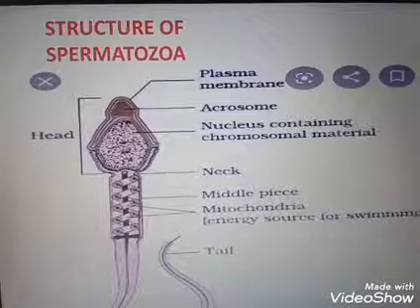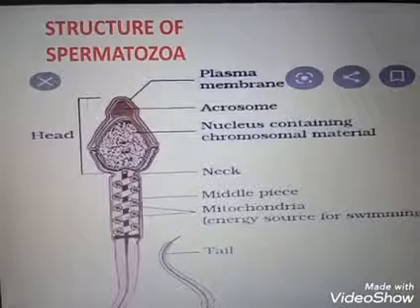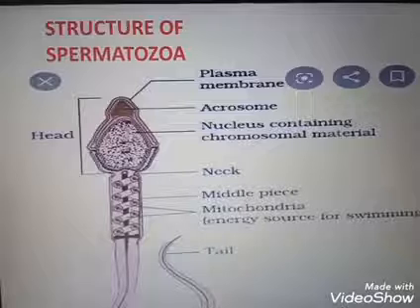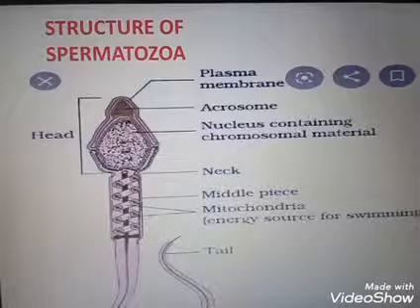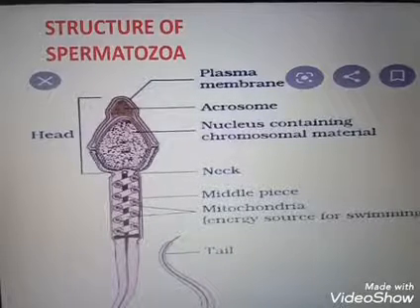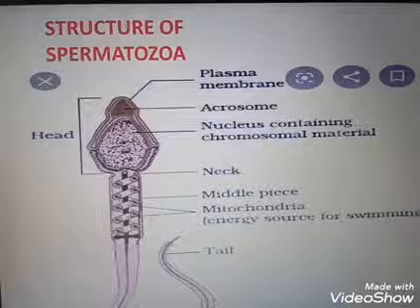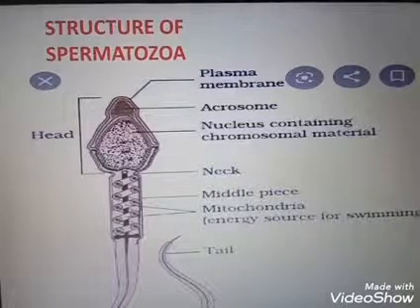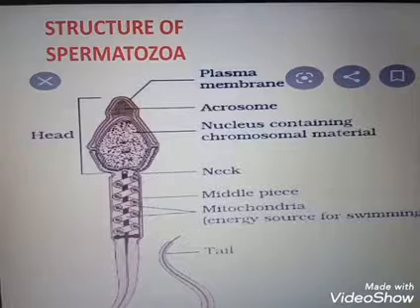So the first phase is the multiplication phase. Then the next phase is the growth phase. The spermatogonia grow and increase in size and form primary spermatocytes. Each spermatogonium is diploid and contains 46 chromosomes. Then the next step is the maturation phase.